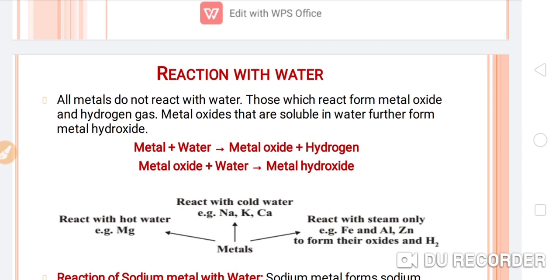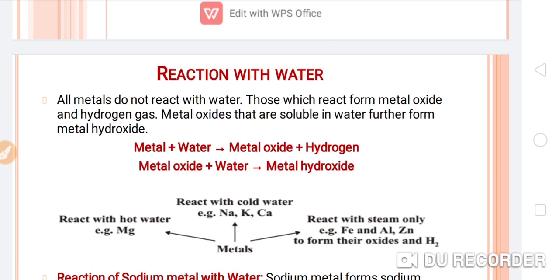So let's see students. All metals do not react with water, but those which react form metal oxide and hydrogen gas. Metal oxides are soluble in water and further form the metal hydroxide. So only these metals will react with water. Let's see the common reaction.